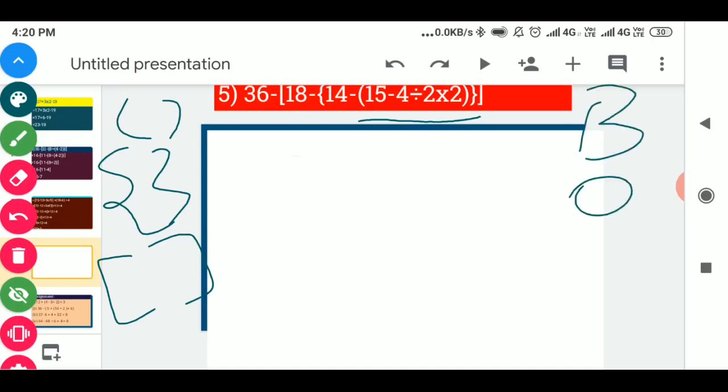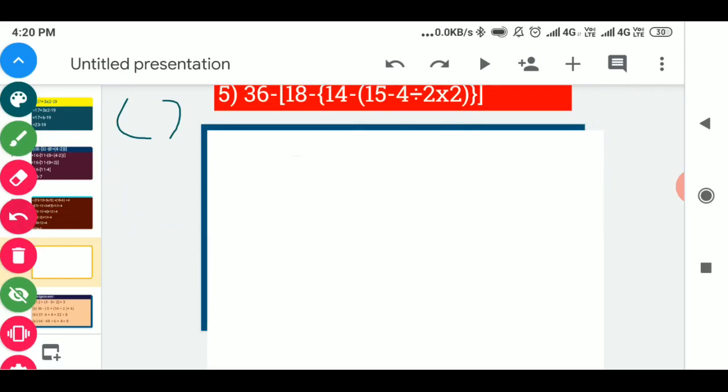So in the BODMAS rule, between these three operations first division comes. So we will solve division first. Division is given between 4 and 2. So first of all, in the first step you will write this question first. We will do from the next step.